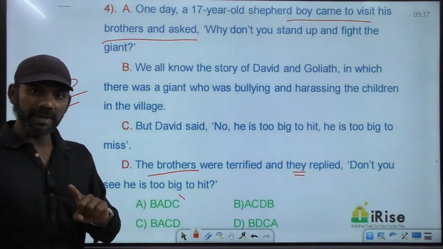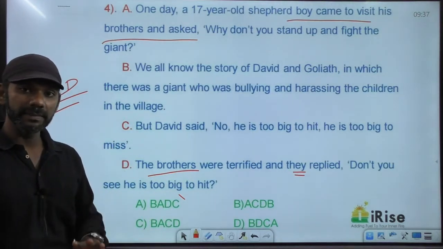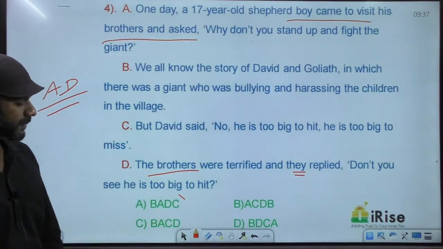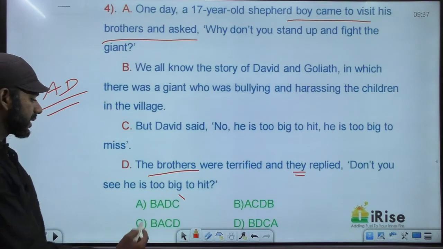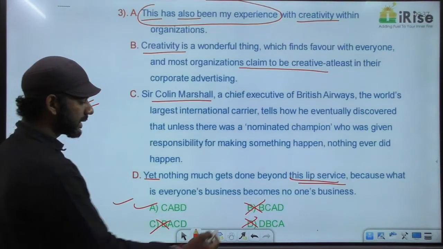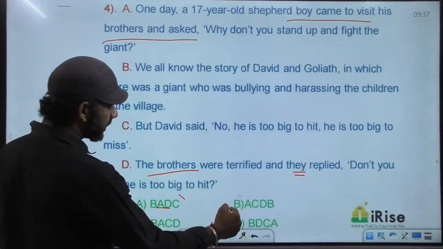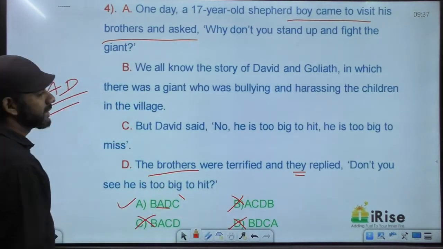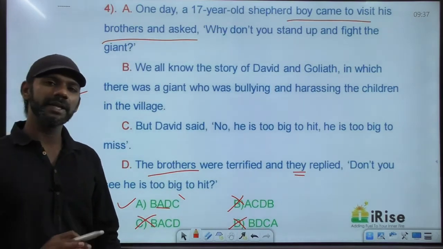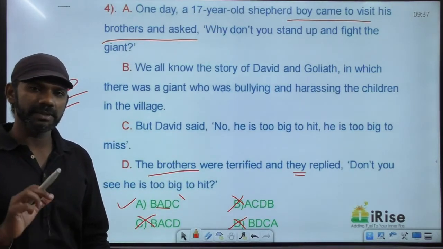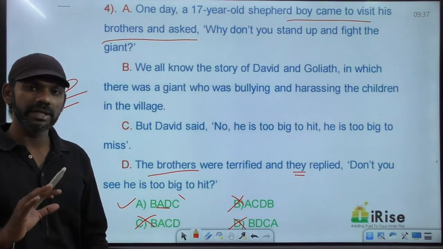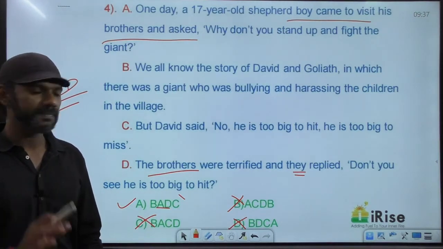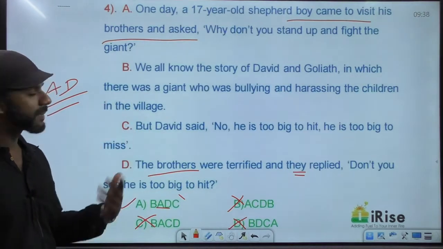Now we have found one mandatory pair. We'll see how many options can be eliminated using that mandatory pair. AD as mandatory pair comes in only one option, that is option A. So easily B, C and D are eliminated. The answer is option A. Naturally, verbal logic questions, reading comprehension, para-jumbles, cloze tests, all these will be fine only with practice, and that too practicing with the help of concepts. No guesswork at all. We have other mandatory pairs as well.